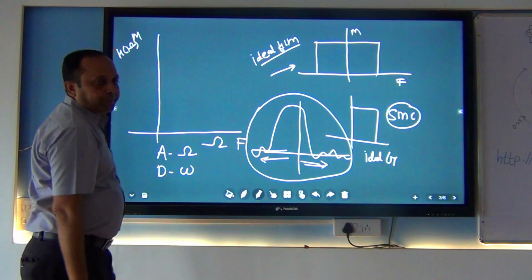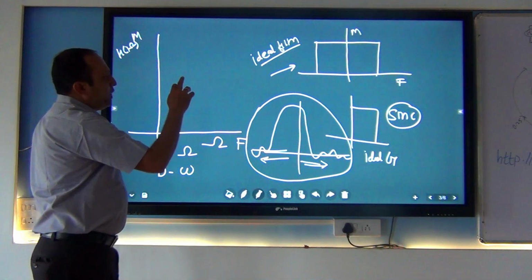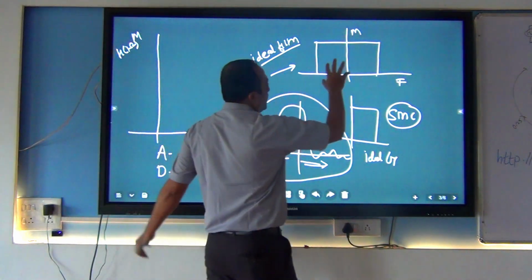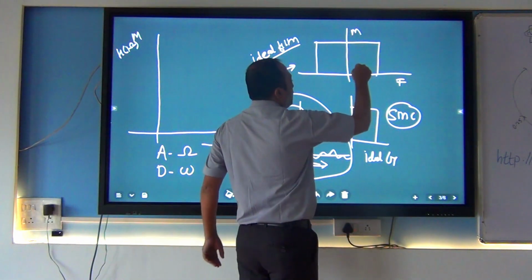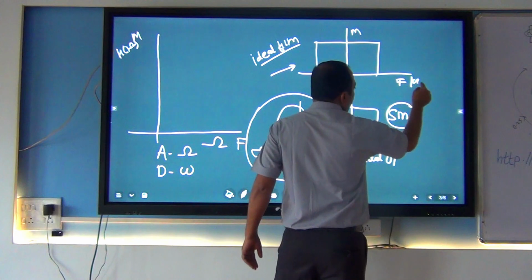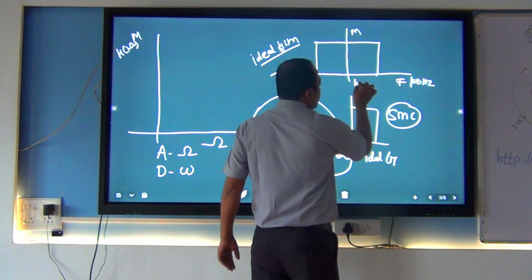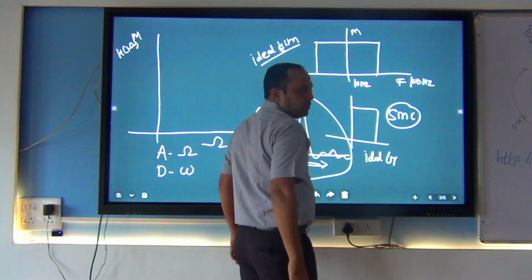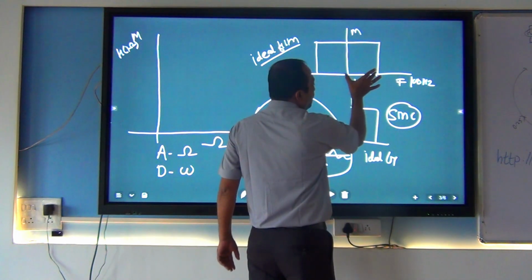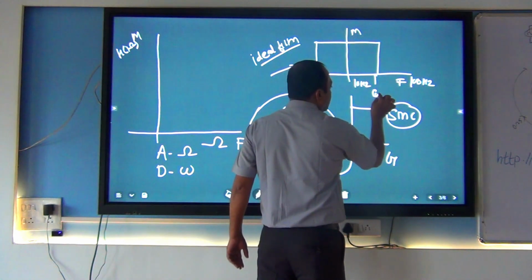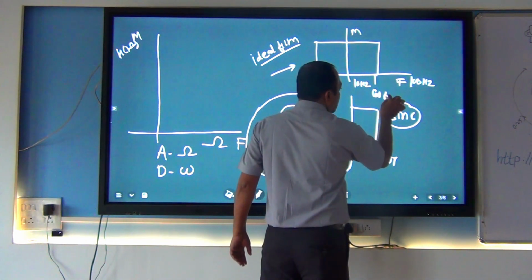This is one part. And when we want practical filter design, suppose this is 100 Hertz, and this frequency is only 10 Hertz. If I want to filter only up to this frequency, we say that it is the cutoff frequency.